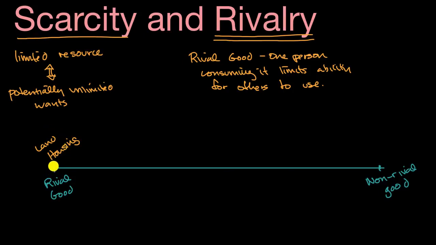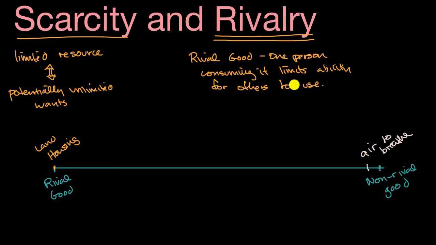Now, what would be the other extreme? What would be a non-rival good? Well, there are very few perfectly non-rival goods, but there are things that are close to it because at least relative to where people are trying to use it today, it seems like there's almost an unlimited supply of it. One example might be something that's close. I'm not going to put it all the way at the end. I'm going to put air to breathe on Earth. Right now, it's a non-rival good. When I take a deep breath, it doesn't make it hard for you to take another simultaneous deep breath.